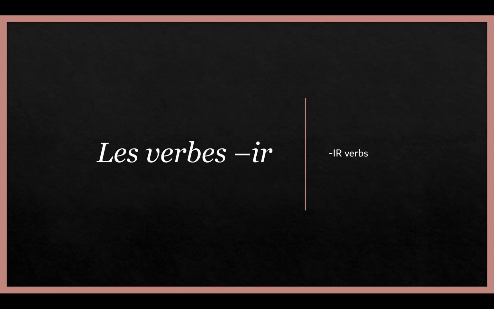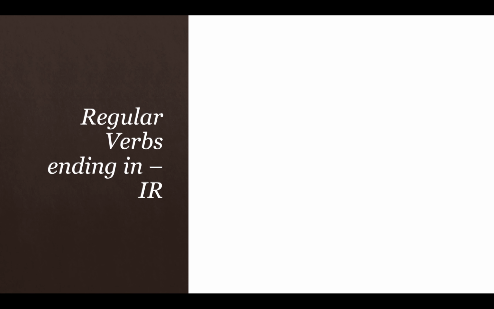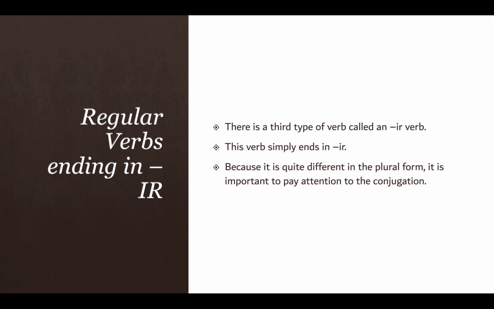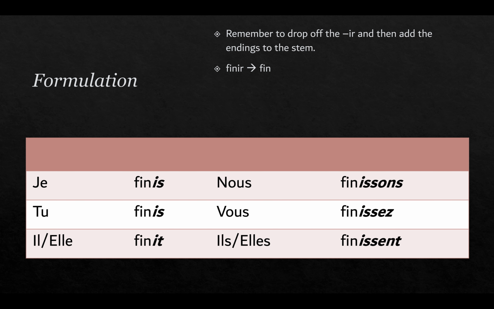And our final ones are IR verbs, les verbes en IR. So regular verbs ending in IR, obviously it's a third type, and it's quite different in the plural forms, so let's pay close attention to how it's conjugated. Just remember, as usual, drop off the IR. In this case, we've used the verb finir.